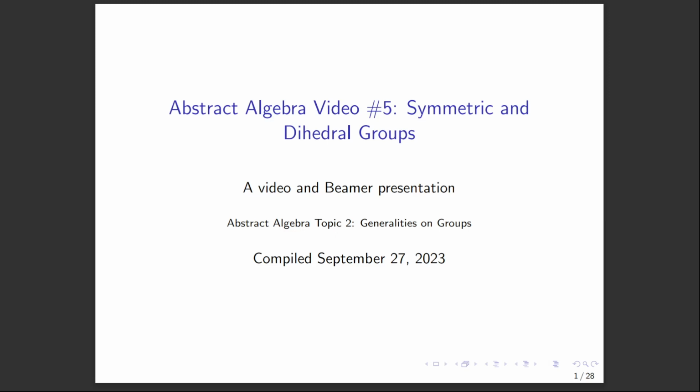Okay, it's time to talk about something very exciting. And actually, it's two things that are very exciting. The first one is the symmetric groups, and the second one is the dihedral groups. These are two really important examples of groups, and we're going to interrogate them in a bit more depth than our previous examples. In fact, this whole video will be dedicated to just these two examples. So let's get started.